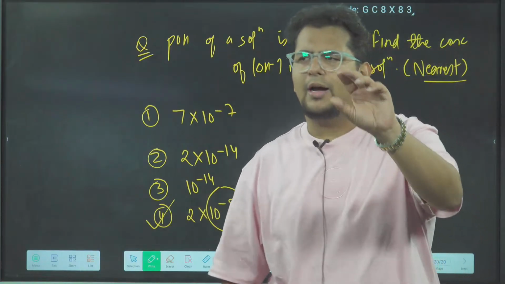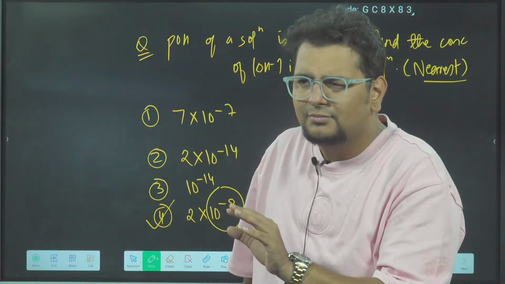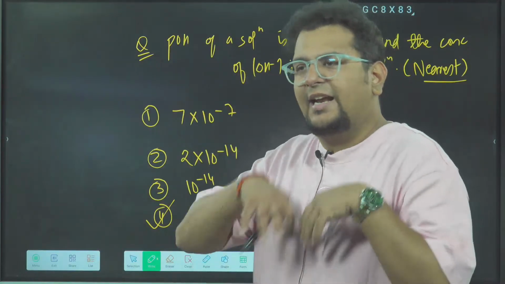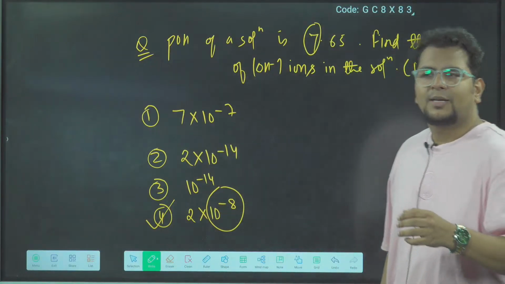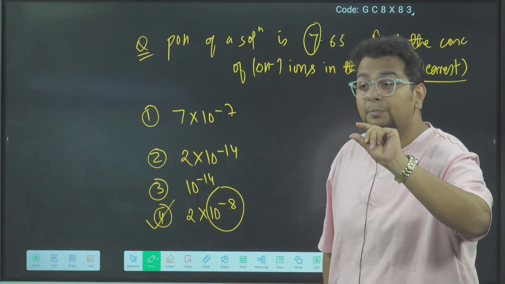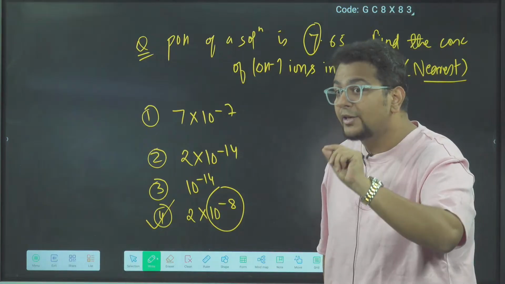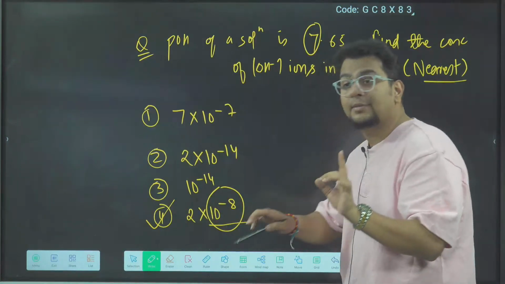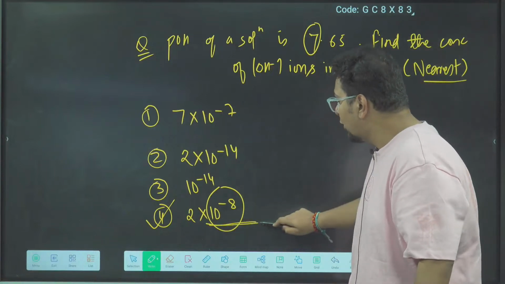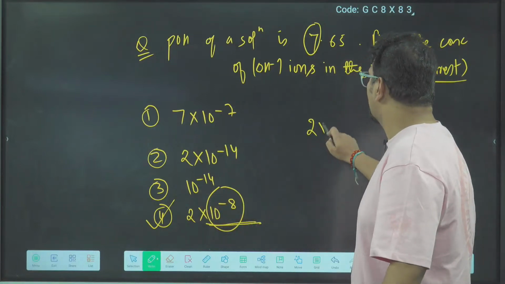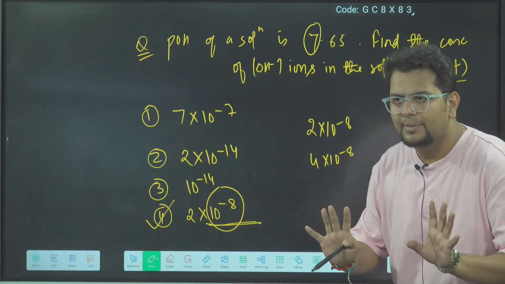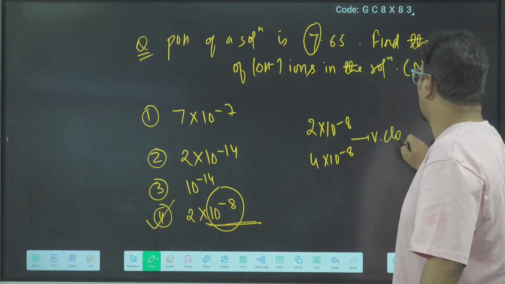Now I know some people who are not listening carefully, but they are overconfident. They will ask, sir, if there are two options having 10 power minus 8, then what will we do? In the last 1 hour, I taught you this only. You have to prepare that first. After that, you have to understand that every time the same power, they will not give you. Why? If one option is 2 into 10 power minus 8, and the other is 4 into 10 power minus 8, clear? They are very close.